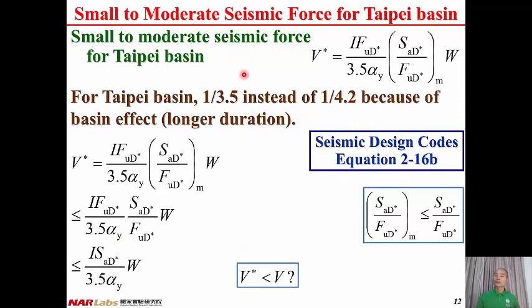Then we move to the small to moderate seismic force for Taipei Basin. According to the Seismic Design Code equation 2-16b, V star equals I times FuD star divided by 3.5 alpha Y times SAD star divided by FuD star modification, times W. Please notice that we have 3.5 here instead of 4.2.